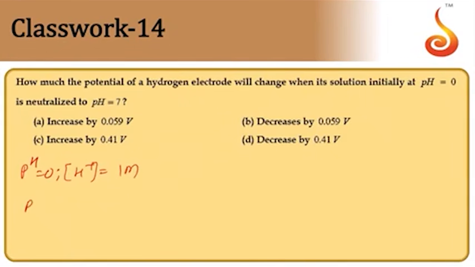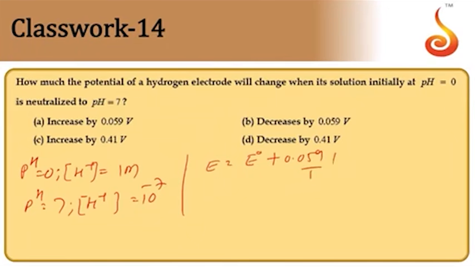If pH is equal to 7, then the hydrogen ion concentration must be equal to 10 to the power of minus 7. Let us apply the Nernst equation for this. E is equal to E naught plus 0.059 by 1 into log of hydrogen ion concentration. H plus here is 1 molar, so log 1 will be equal to 0. So finally E is equal to 0 in case 1.